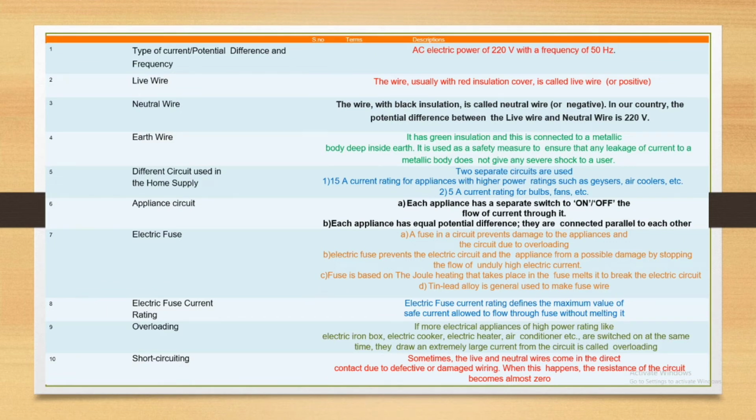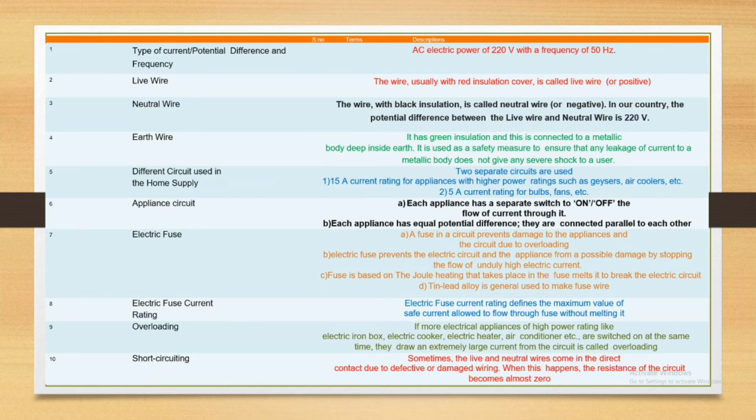Appliances circuit. Each appliance has a separate switch for on and off, for flowing of current through it. Each appliance has equal potential difference because you already know in your house all the circuits are designed in parallel combination. In parallel combination the potential difference is constant but the current will be different, because you saw how much current is consumed when you use a fan and a light. So the current is different but potential difference is equal because all the appliances are connected in parallel.